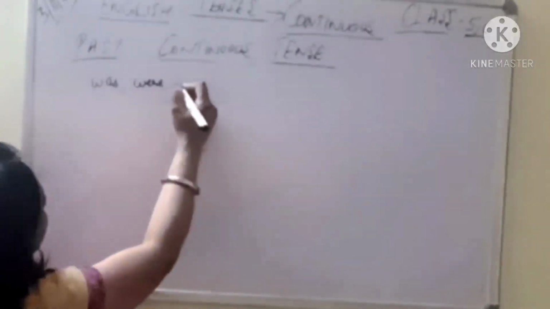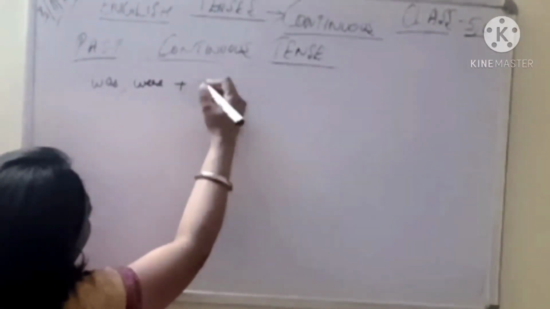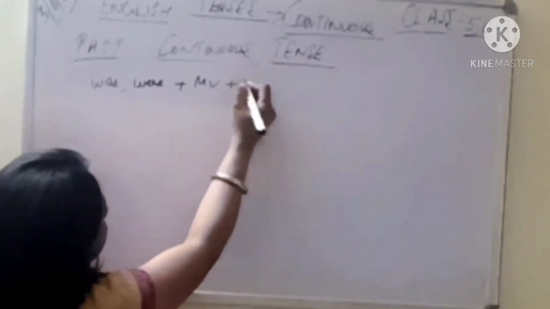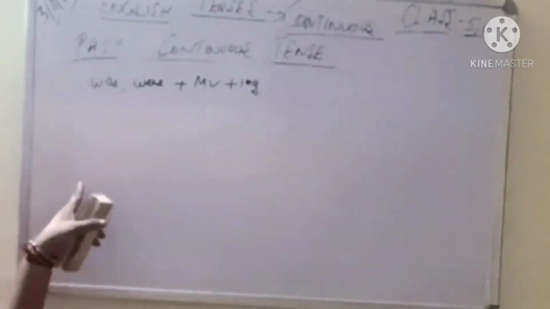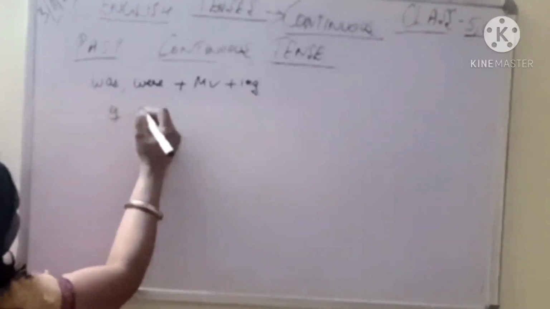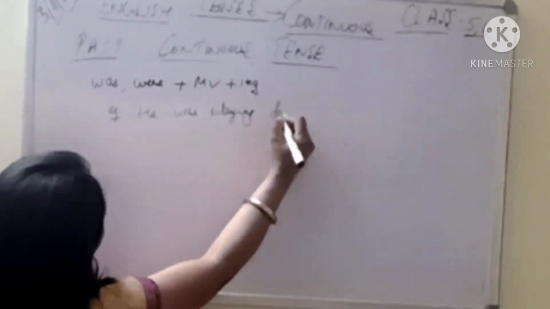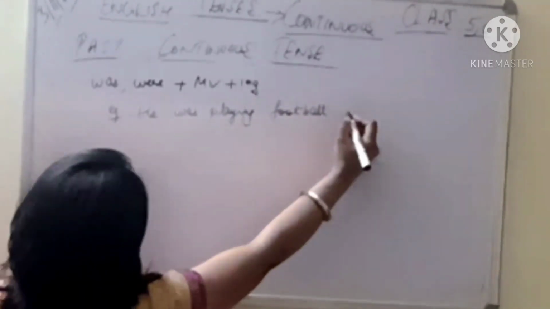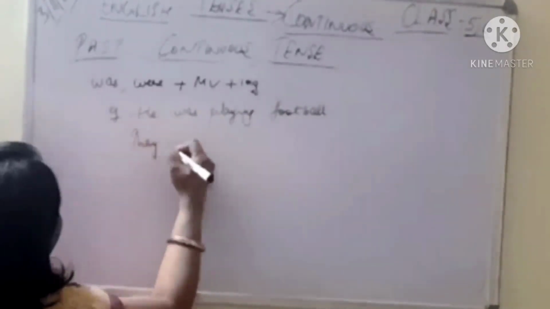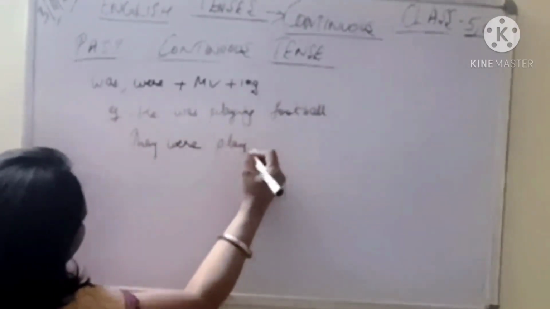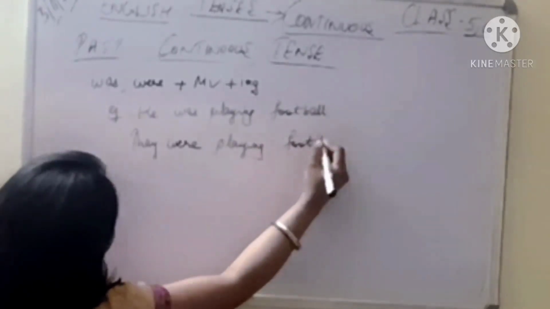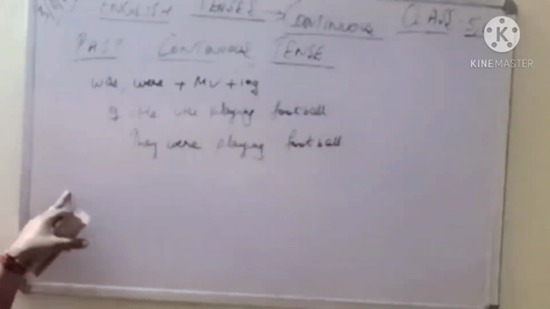ठीक है, for example, if I say, and what does it take? Was, were, as we have done. Was, were plus your main verb plus ing. For example, he was playing football. They were playing football. ठीक है, so now what is this?